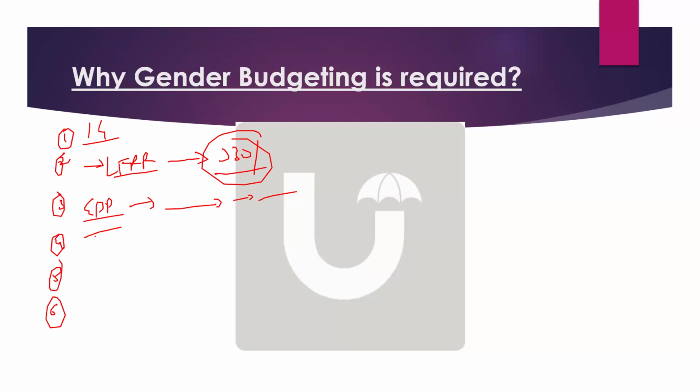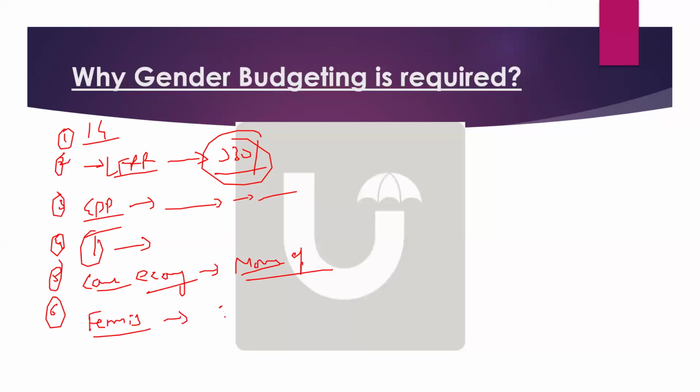More investments, you can also mention. And inclusive growth, care economy, very good. Use the same words, care economy. Gender budgeting focused on the care economy will result in more monetization of the economy. Feminization of agriculture, yes, because of that also we need more gender budgeting.